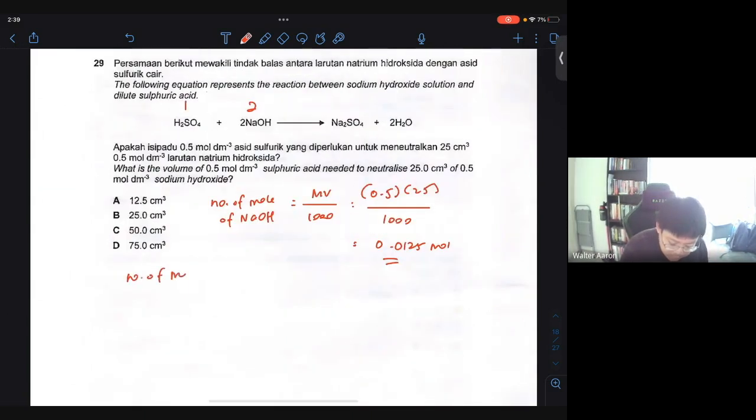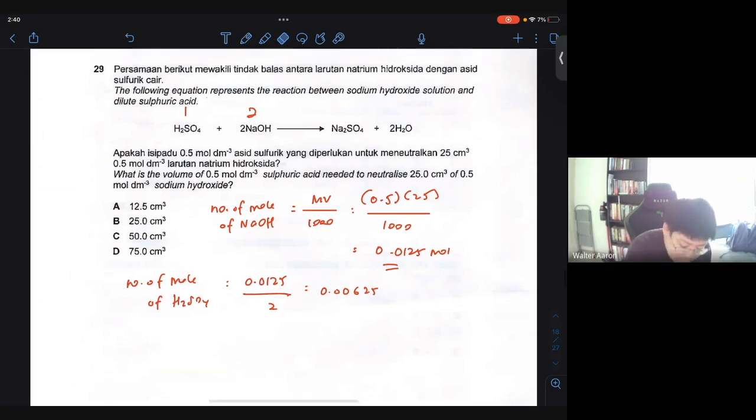So the number of mole of sulfuric acid will be 0.0125 divided by 2, which gives 0.00625. Okay, so this is your number of mole for sulfuric acid.